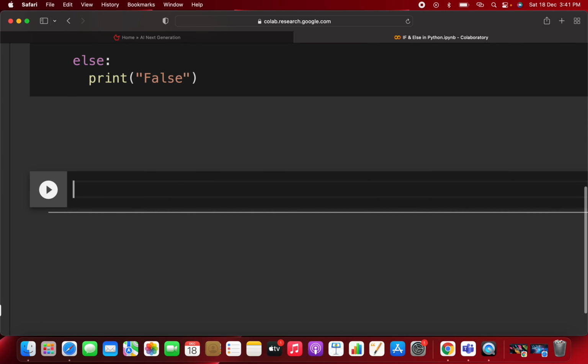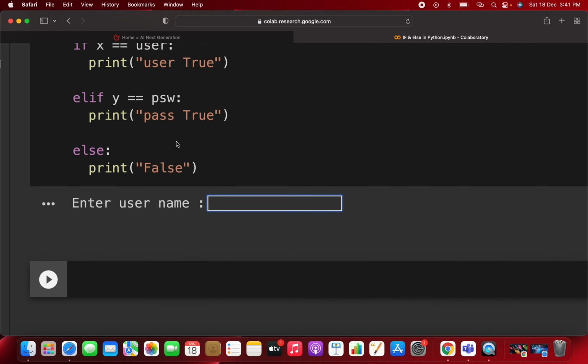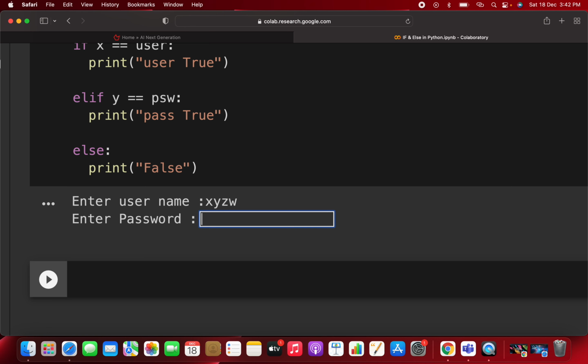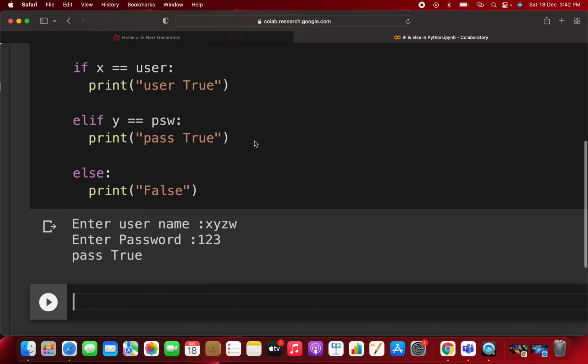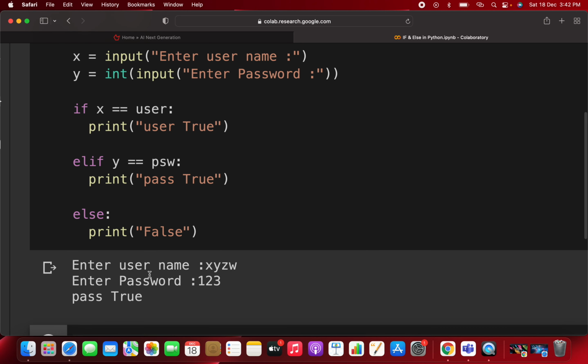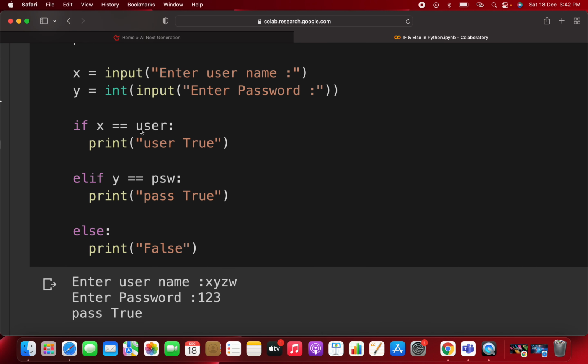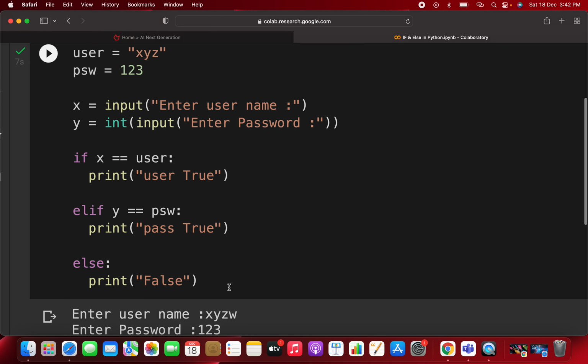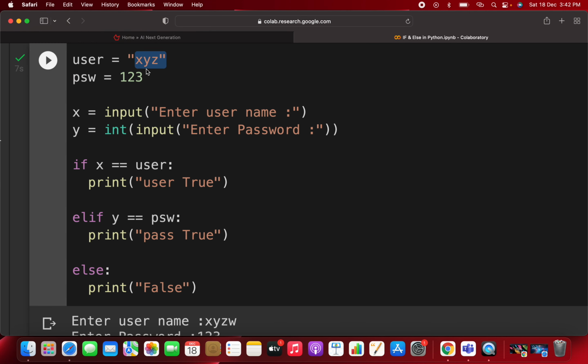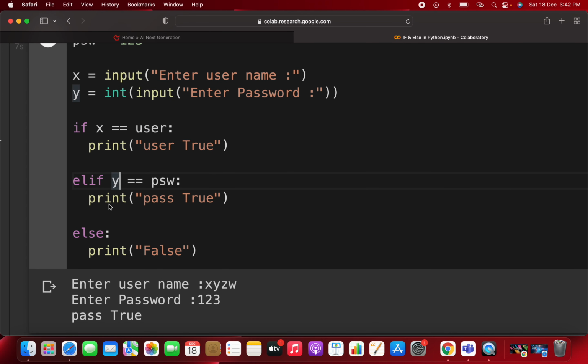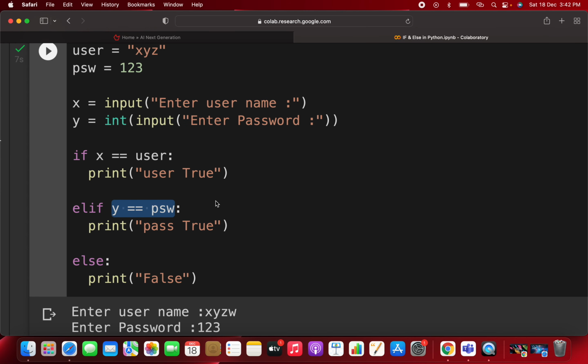So first of all, let's see and let's try: you are just writing x y z w, suppose. Okay, and you are just writing 1 2 3. So what pass true means, you can see with the example. If x equal to user, meaning the username you have written is xyzw, then xyzw means the username does not match. So this condition is false, then it will jump to this elif condition. Now it will check the condition y equal to password; you have entered y 123 equal to 123, that condition matches, so you are printing pass true. Okay, so this was about the elif condition.